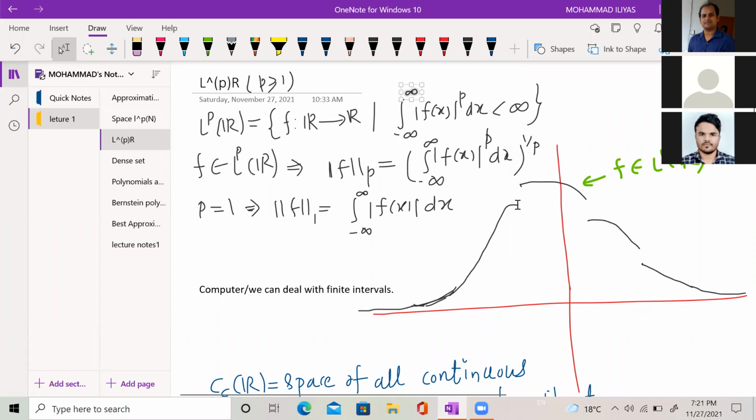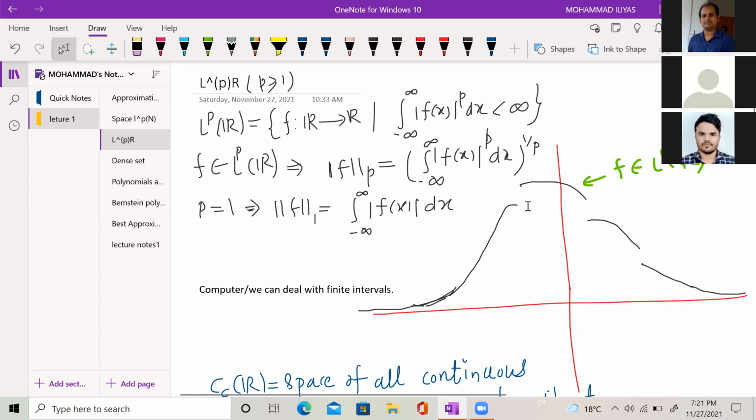Suppose at this point it has some discontinuity, and again at this point, and again at this point. But this function is integrable because it has a finite number of discontinuities. So if a function has a finite number of discontinuities, it is still integrable.